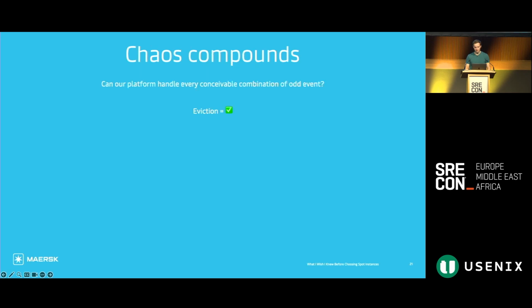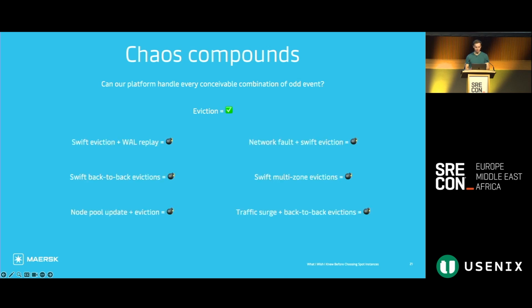And that brings me to this principle that I think about a lot when we run spot nodes, and that is that chaos compounds. And the wager we're making by choosing spot nodes is we're essentially saying our platform can probably handle every conceivable combination of odd event. And certainly for us, that was not the case. We would find that when just a single eviction happened and nothing else, that would almost always just be fine. Instead, it would be this interaction between the different chaotic elements in our system that would cause downtime.